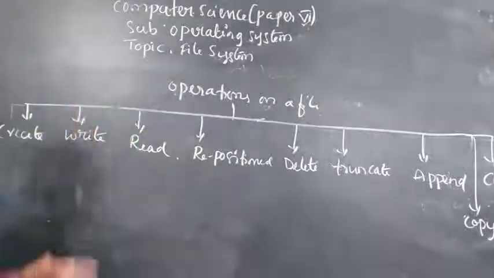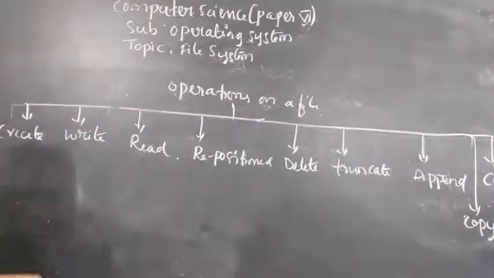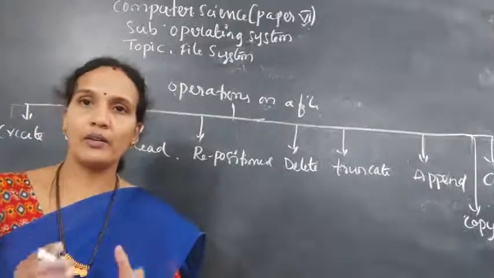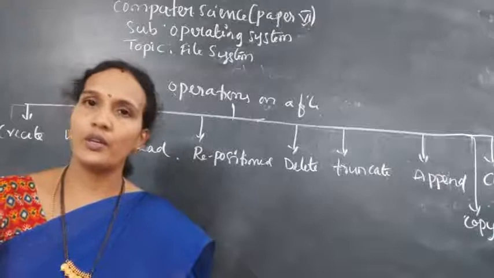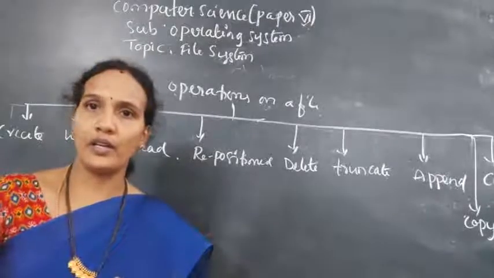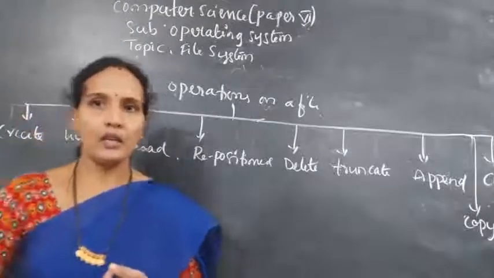Now, operations on a file. The first operation is create. Whenever you want to create a file, what do you need? In a system, if you want to store your information, you need a file. To create a file, you need space. Who will give the space? The operating system will give the space.